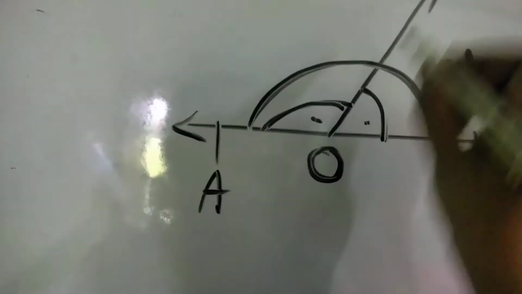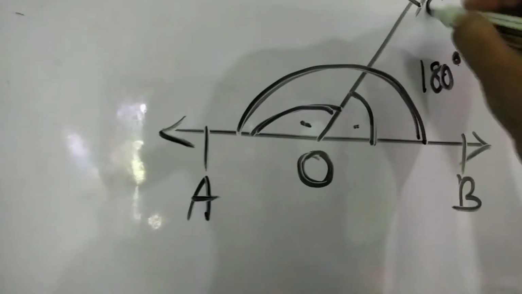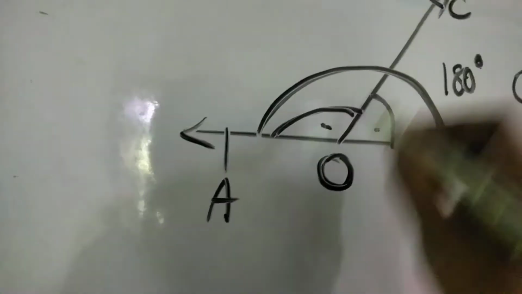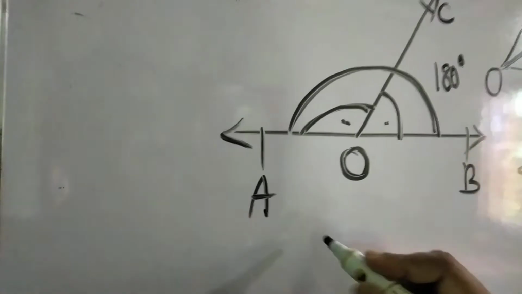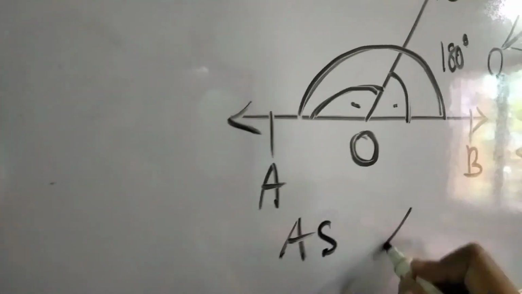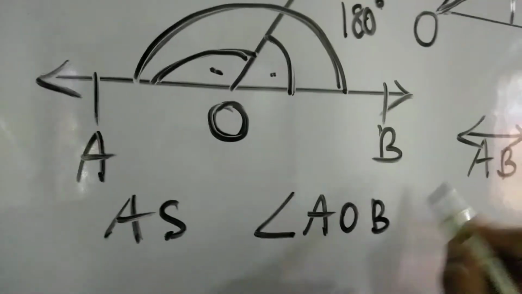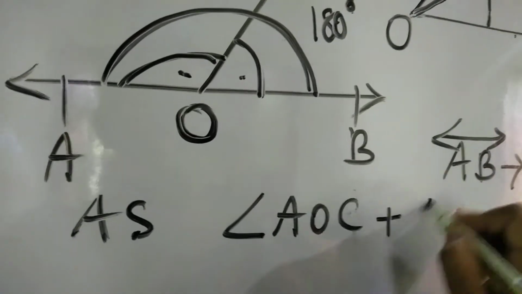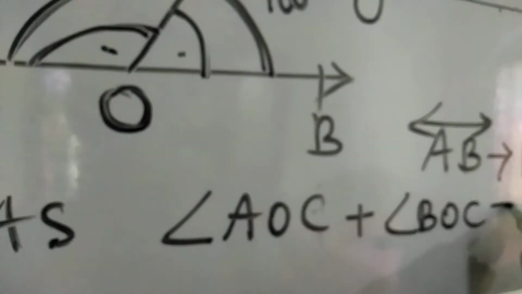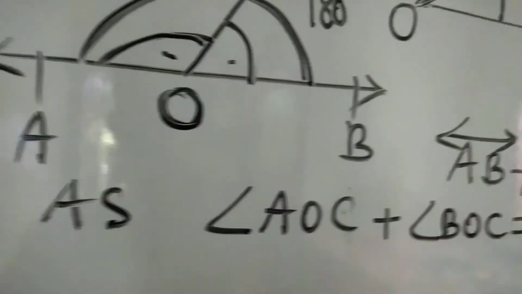If you name the point C, then AOC and BOC are a linear pair, as AOC plus BOC equals 180 degrees.